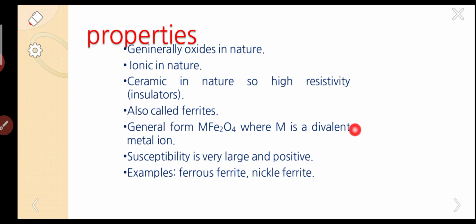The general form of ferrites is MFe2O4, where M is a divalent metal ion. Susceptibility is very large and positive. Examples: ferrous ferrite, nickel ferrite. So these are the properties of ferrimagnetic materials.